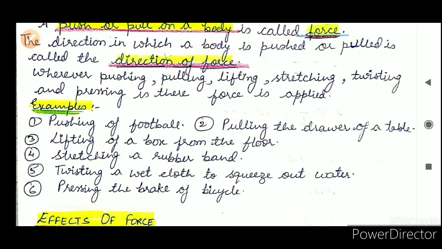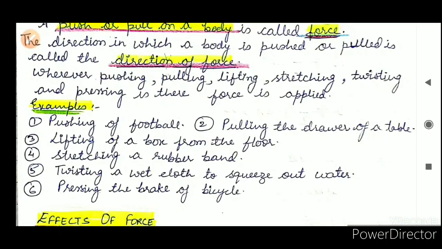Let us see some common examples of all these things. Pushing of a football: whenever you push a football, force is applied. Whenever you pull the drawer of a table, again the force is applied. Whenever you lift a box, stretch a rubber band, twist a wet cloth to squeeze out the water, or press the brake of a bicycle, that means the force is applied.